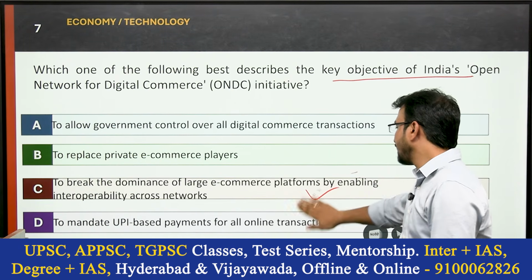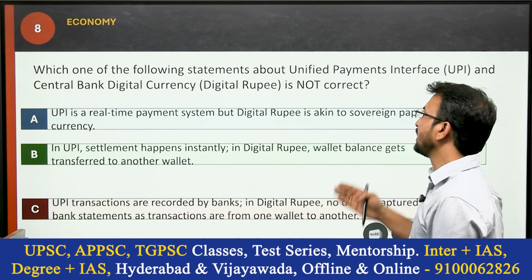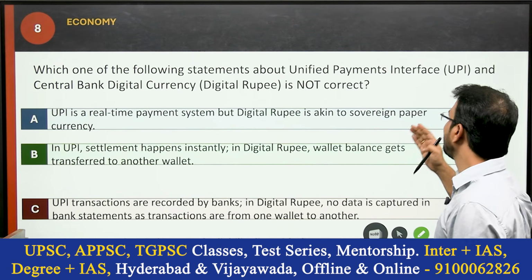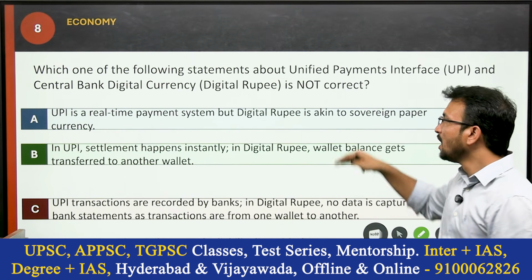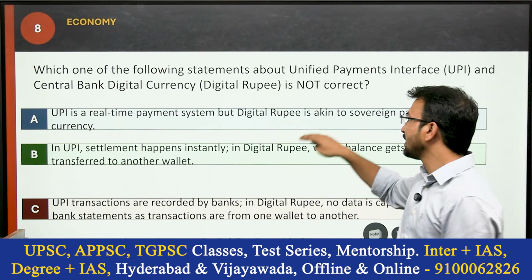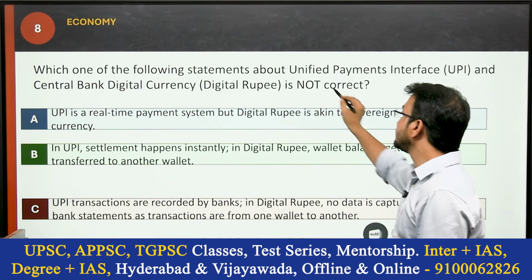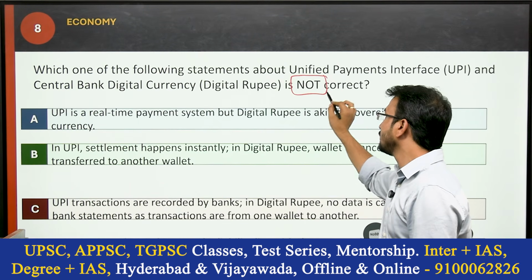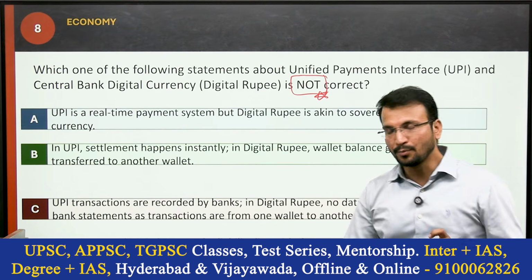Okay, let's see another question. Which one of the following statements about the Unified Payments Interface, that is UPI, and central bank digital currency is not correct? Not correct, he is asking for not correct. So read the question properly.